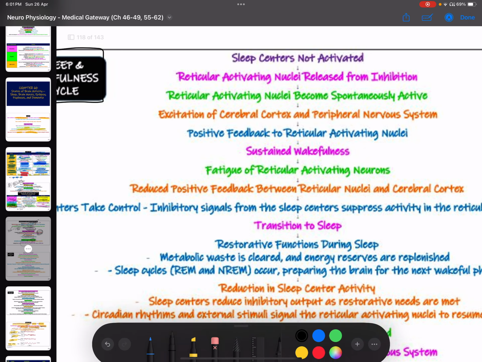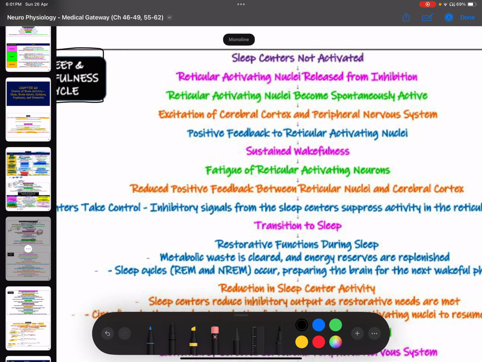So sleep centers are not activated. Obviously, this person just woke up. Why would his sleep centers be activated? It wouldn't make sense. Reticular activating nuclei are released from inhibition. So in easy terms, they're not inhibited. I am just cutting out the term inhibition. So they're not inhibited, right?